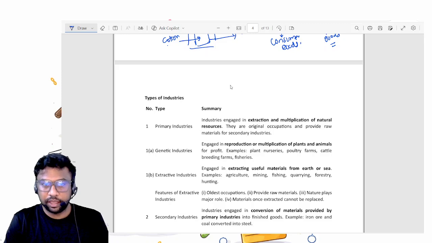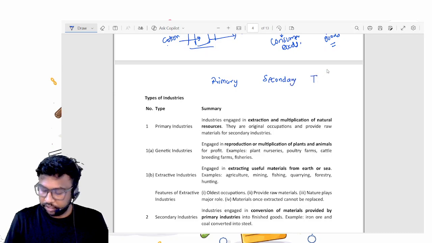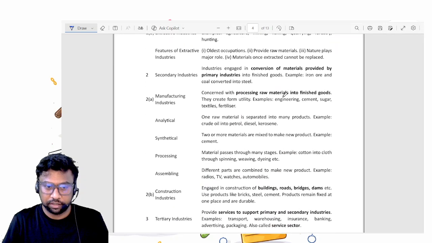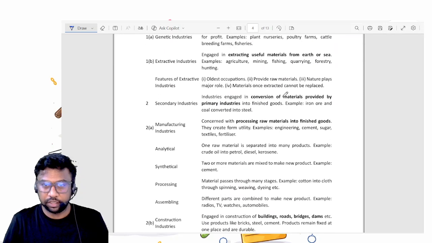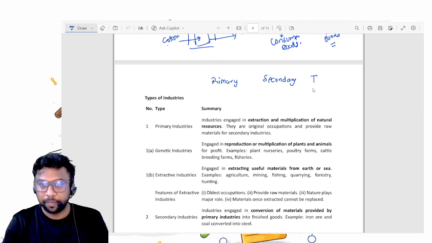So basically there are three types of industries. One is the primary industry, one is the secondary industry, and this is the tertiary industry. Just check the spelling: tertiary industry. Primary industry is what? The industry which will produce raw material for you. Now this raw material will be used by the secondary industry, and the secondary industry will produce goods.